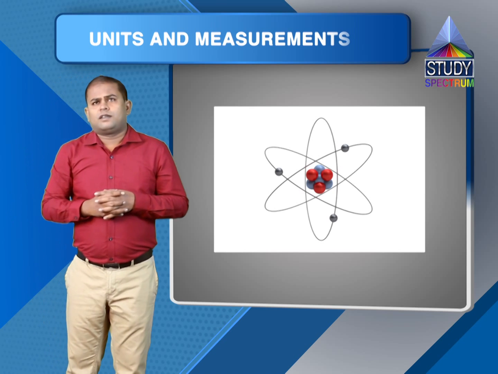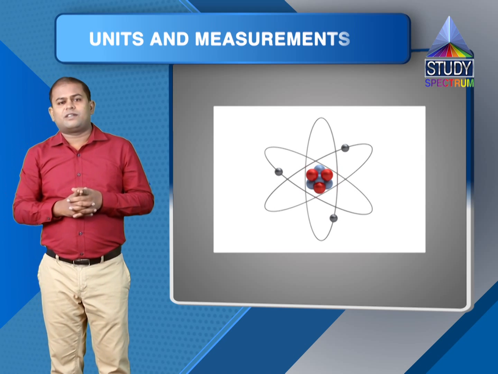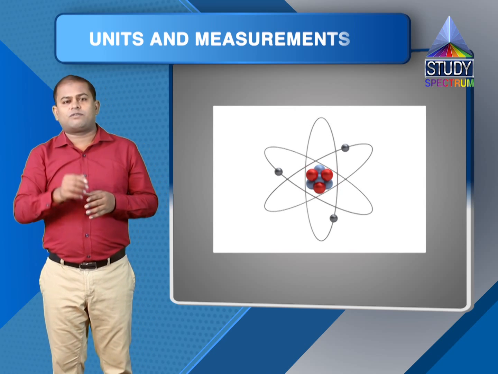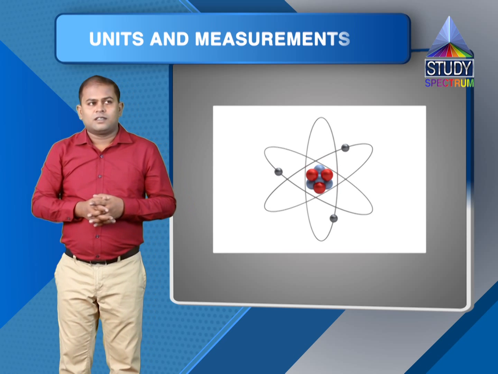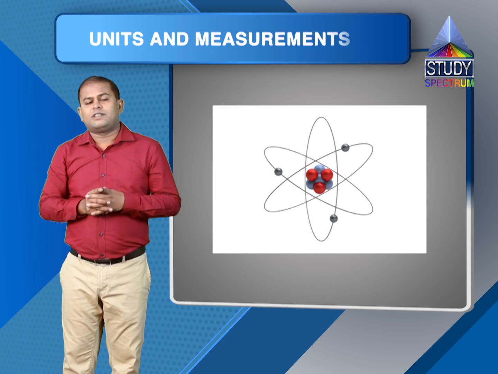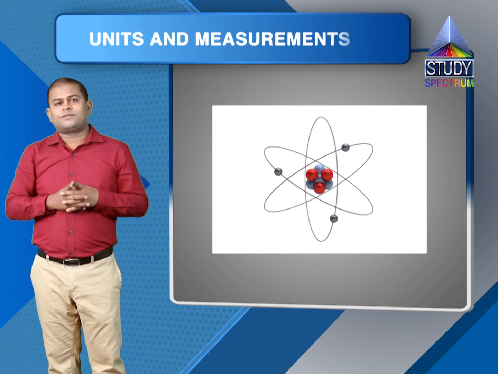Now, let's see a method which we will use to measure very small lengths, say to find the size of an atom. To measure the size of an atom, we use Avogadro's hypothesis. Let's see what it does.